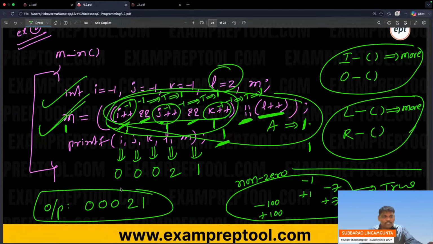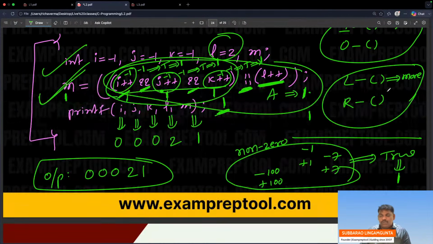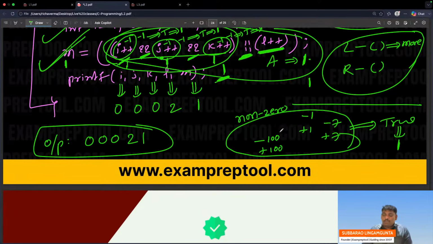So what from this problem you have to understand is one thing. Inner bracket, outer bracket: inner bracket has the highest priority. Next, left bracket, right bracket: left bracket has more priority. After the left bracket, then only the right bracket, if required. See, it is not required. Why? OR operator. Next one, everyone remember, non-zero value means true. Every true is nothing but 1.